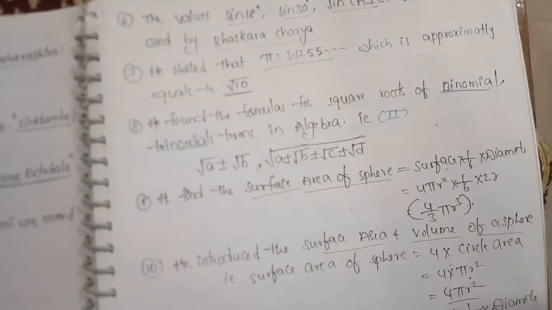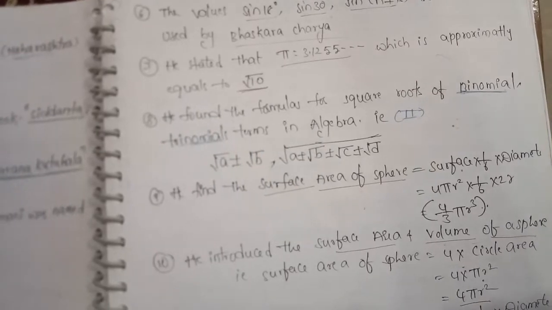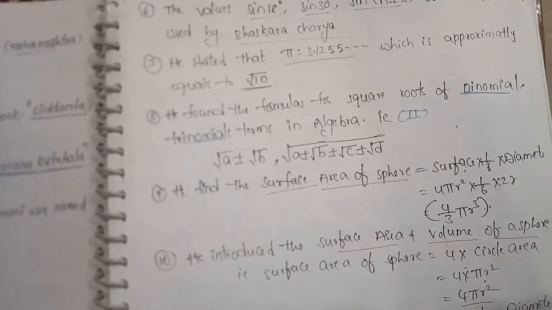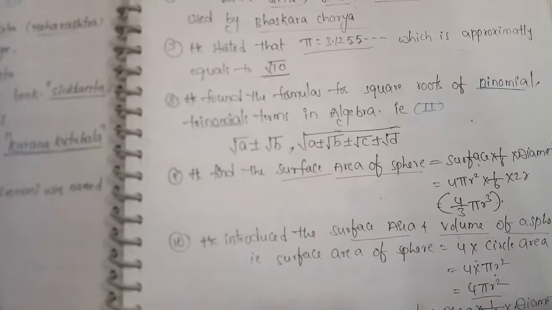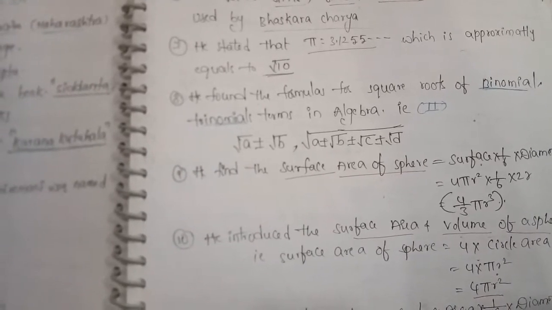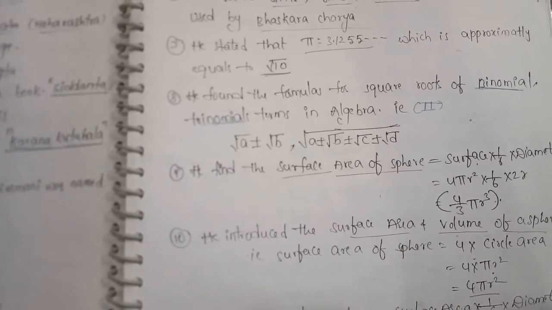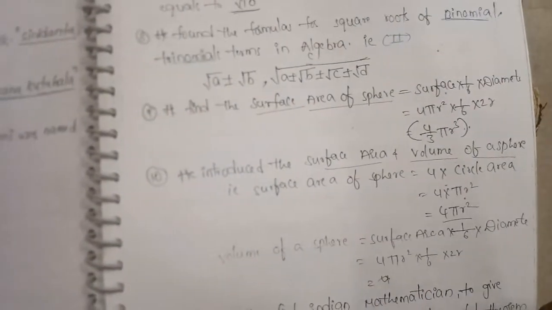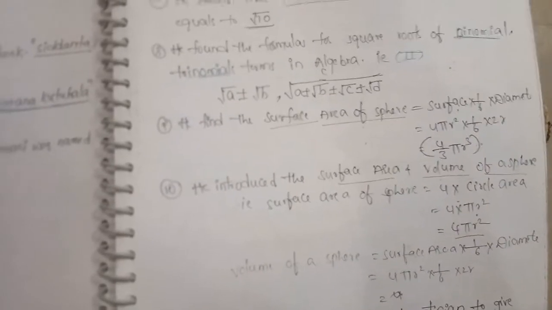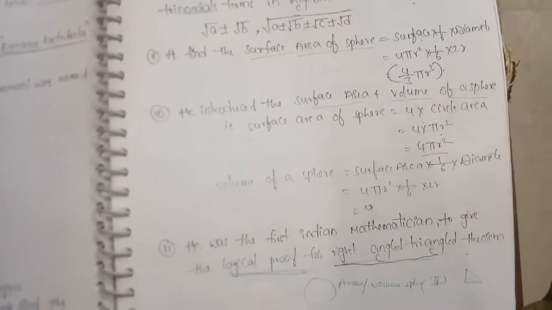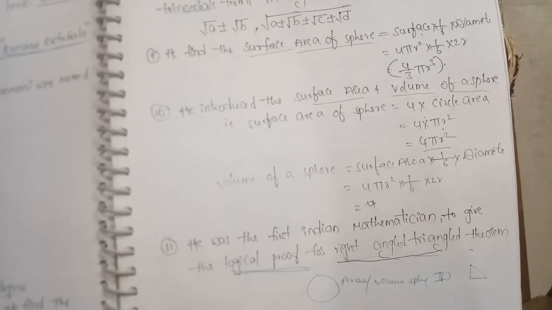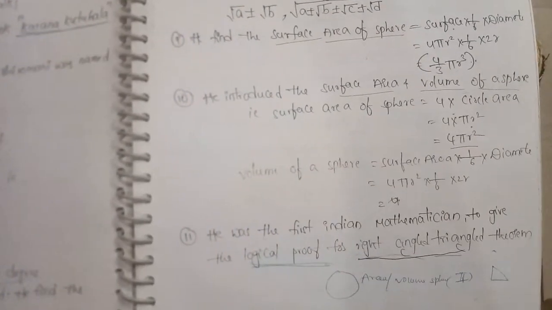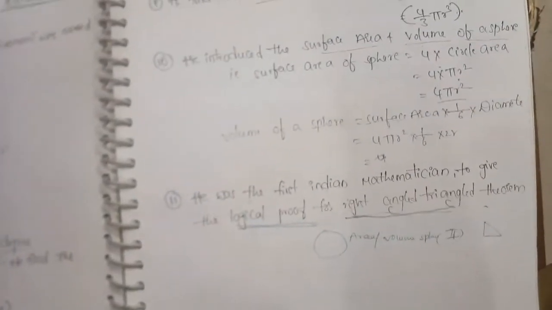He found the formulas for the square root of binomial and trinomial terms in algebra, that is, under root of a plus or minus under root of b, or under root of a plus or minus under root of b plus or minus under root of c plus or minus under root of d, and so on. He found the volume of a sphere, that is equal to 4 by 3 pi r cube. He introduced the surface area of a sphere, that is equal to 4 pi r square, that is 4 pi r square into 1 by 6 into 2r. Next, he was the first Indian mathematician to give the logical proof for the right angle triangle theorem.